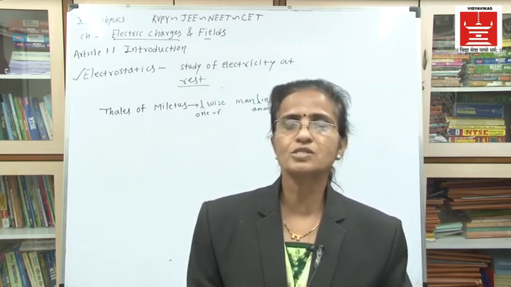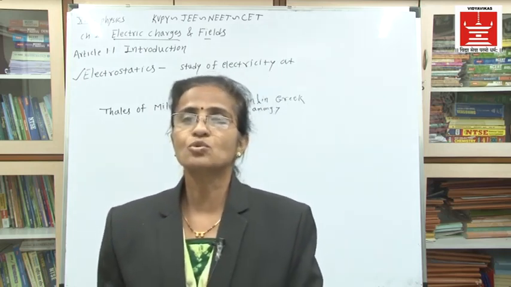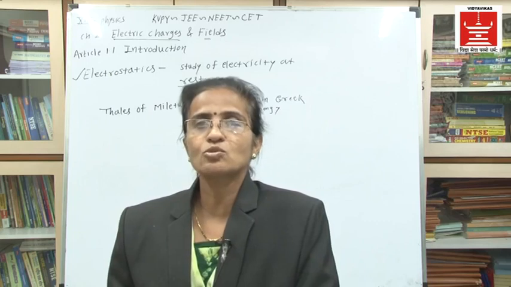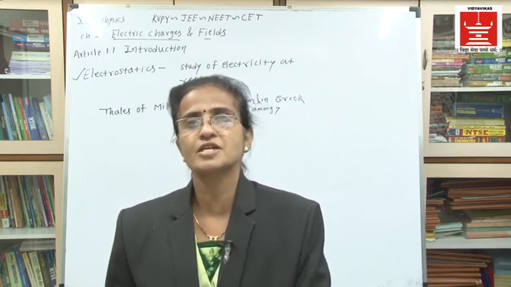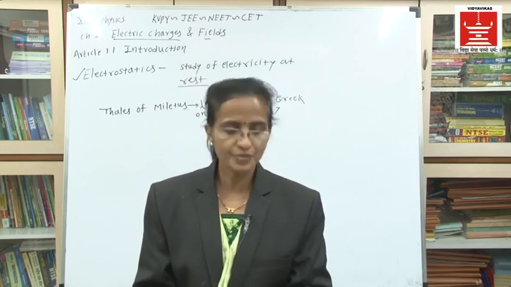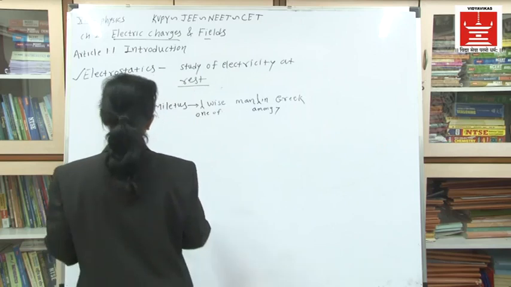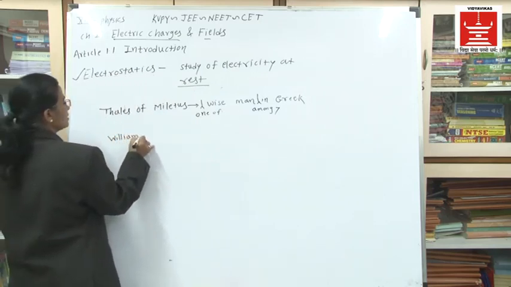After this observation of Thales of Miletus, nearly 2000 years passed. After 2000 years, at the end of the 16th century, there was a physician named William Gilbert.